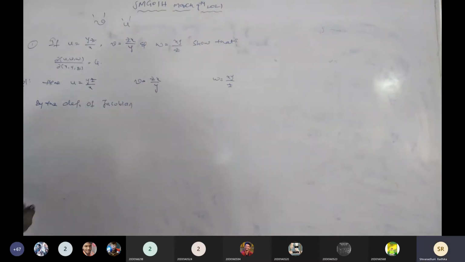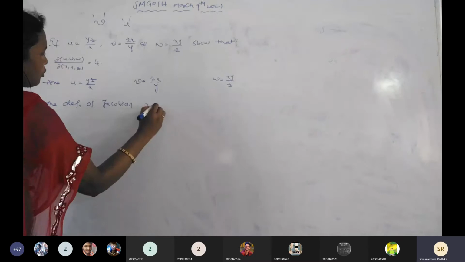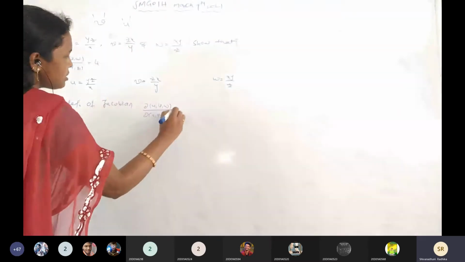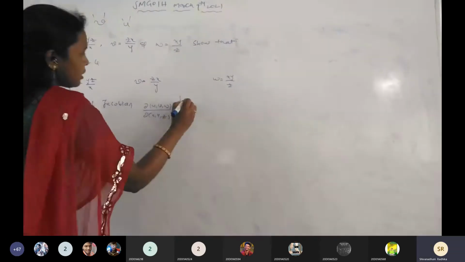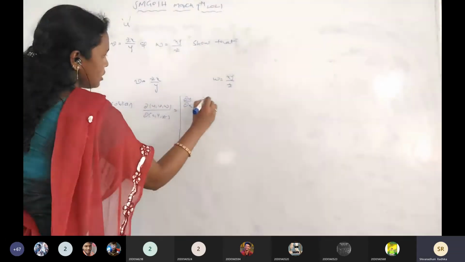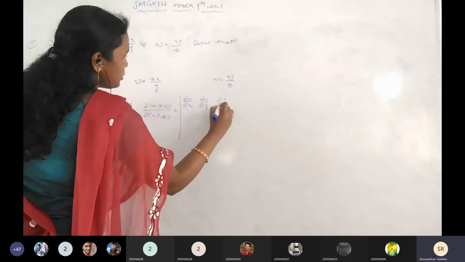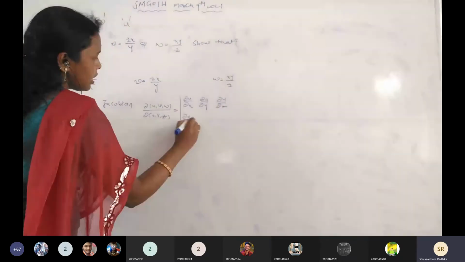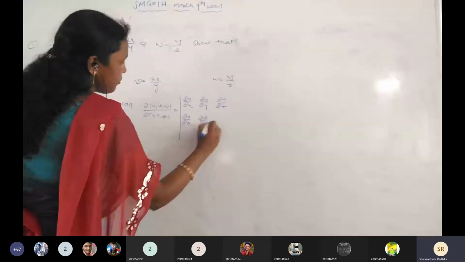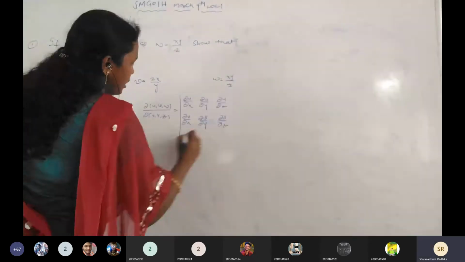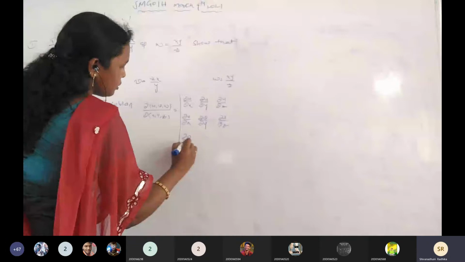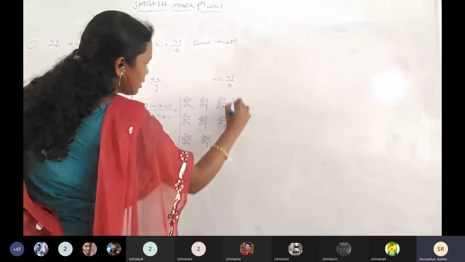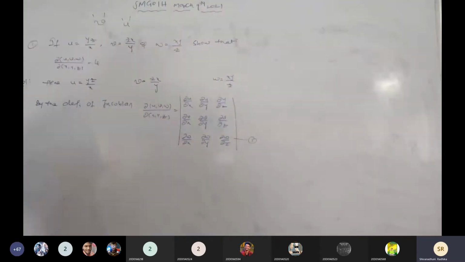By the definition of Jacobian, ∂(u,v,w)/∂(x,y,z) equals the determinant with first row ∂u/∂x, ∂u/∂y, ∂u/∂z. The first row is completely the first function, the second row is completely the second function. Is it right? Next, the third function: ∂w/∂x, ∂w/∂y, ∂w/∂z. Clear? Say this is equation number 1.